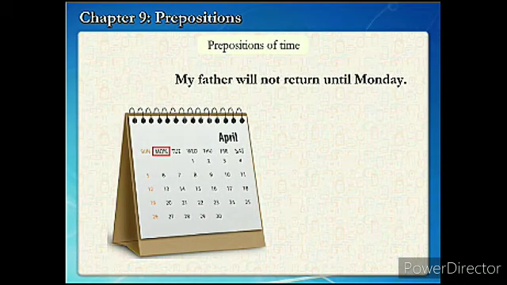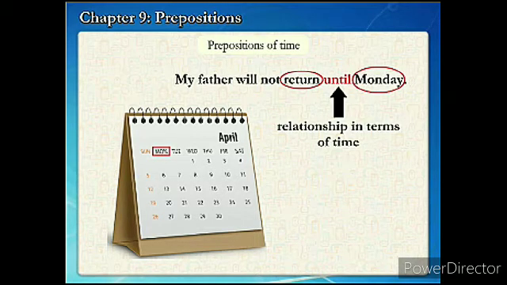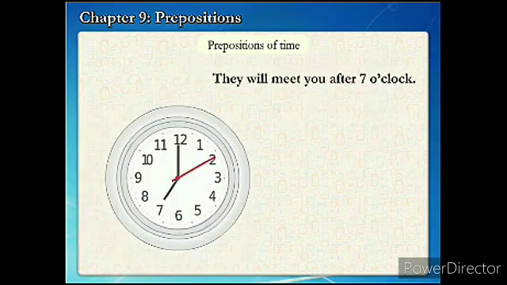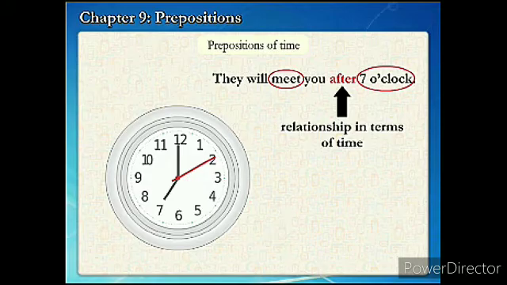My father will not return until Monday. Now we discuss prepositions of time. Father will not come until Monday. Until. So it denotes time. Relationship in terms of time with "return" and "Monday". They will meet you after 7 o'clock. After 7 o'clock also denotes time. And if they are meeting at 7 o'clock exactly, then we use "at".